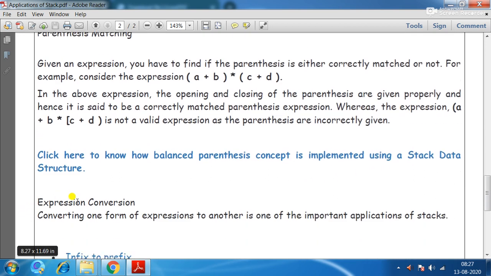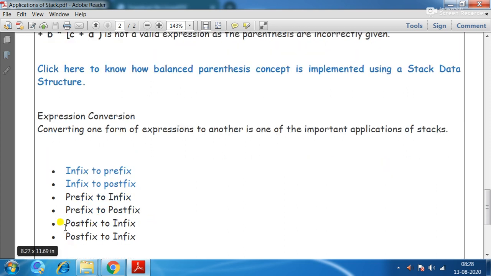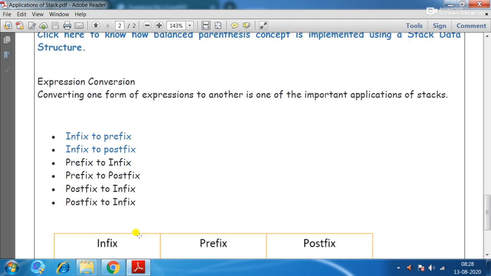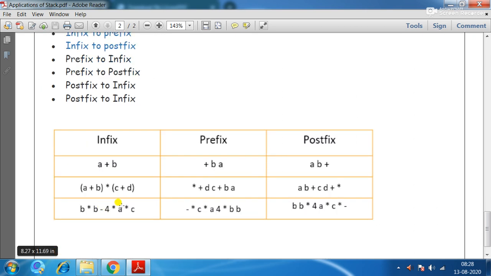Now the expression conversion. Converting one form of expression into another form is an important application of stack. For example, infix to prefix, infix to postfix, prefix to infix, prefix to postfix, postfix to infix, and postfix to prefix. First of all, you must know what infix, prefix, and postfix are.